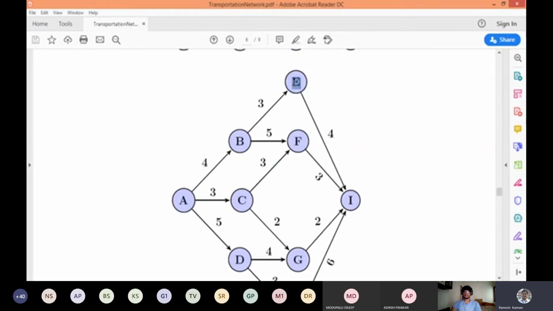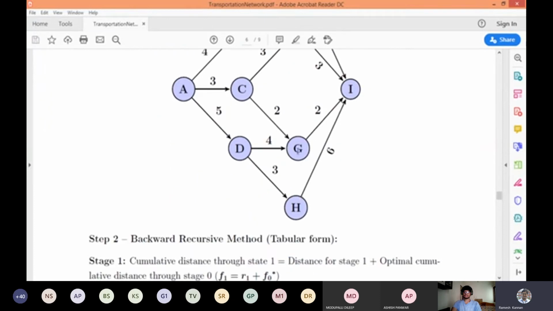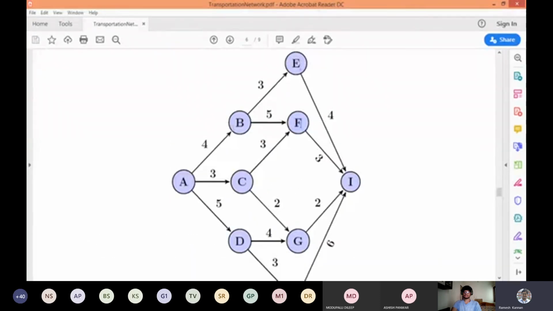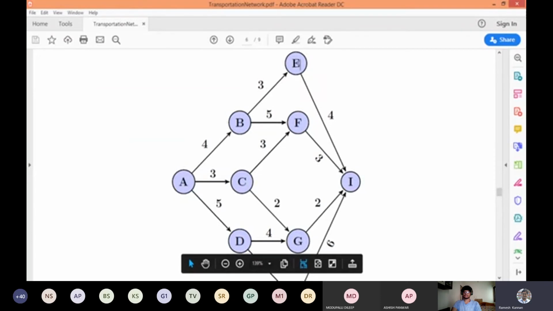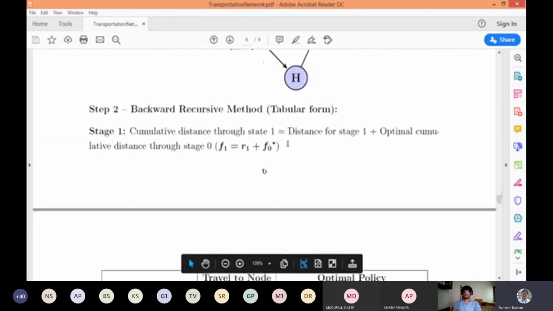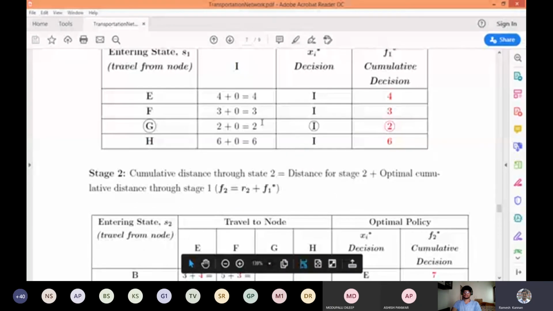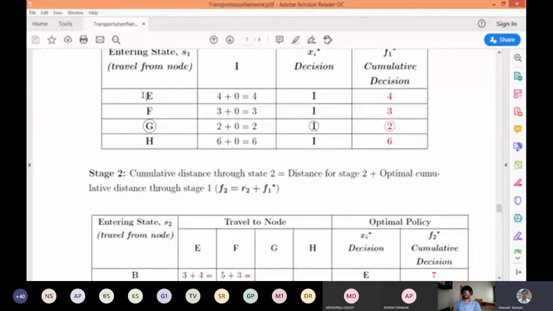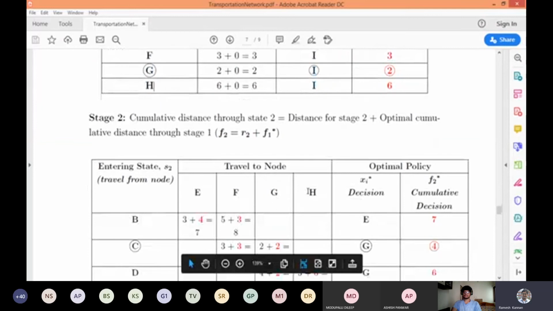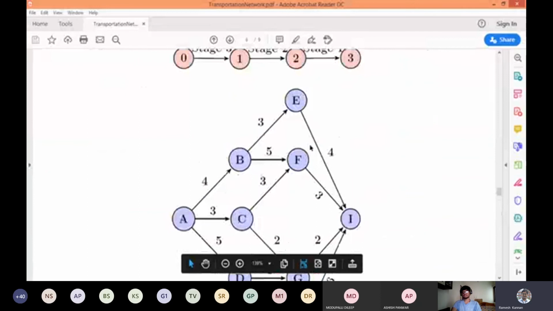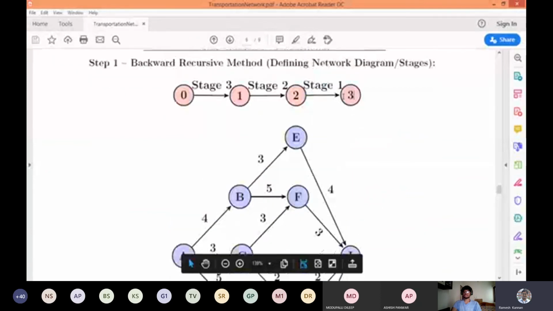And we also have E to B, F to B, F to C, and also G to C. So in stage 2, we have E, F, G, H. Quickly, you can understand that the previous stage's decision can be put in here, like E, F, G, H in the next stage. So in stage 1, this is the starting node and this is the ending node.